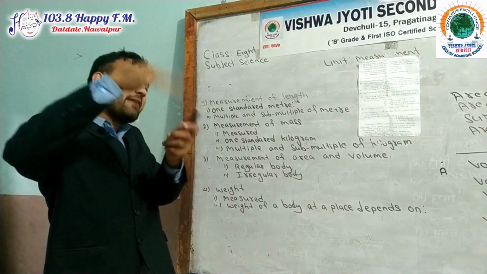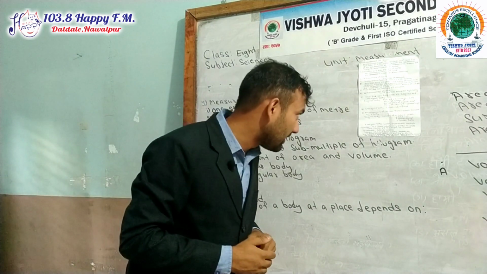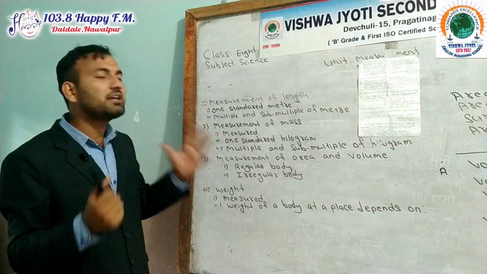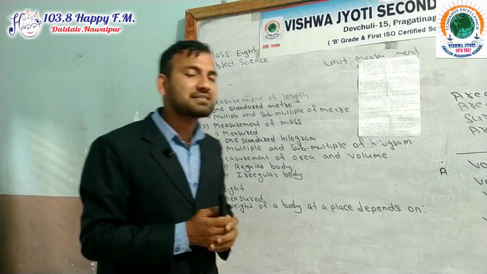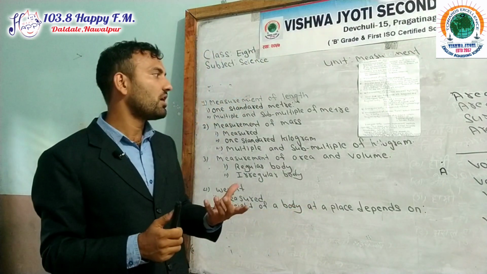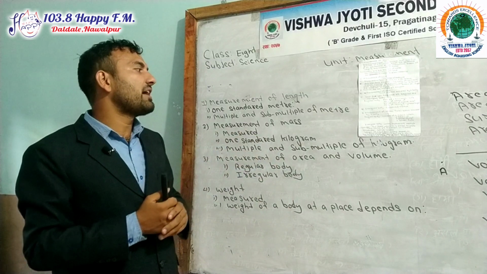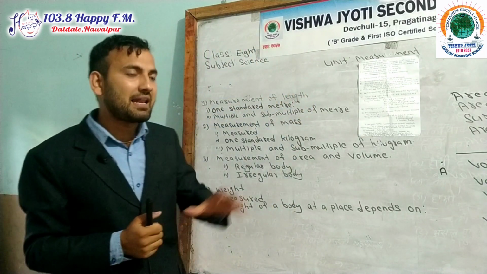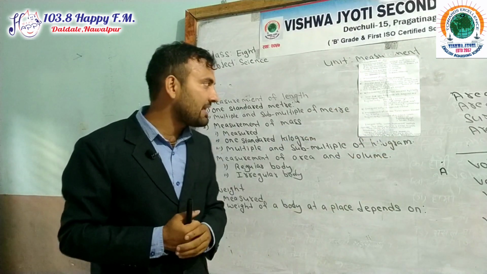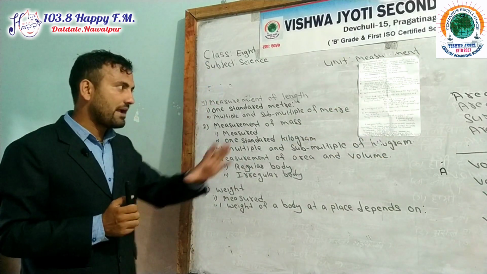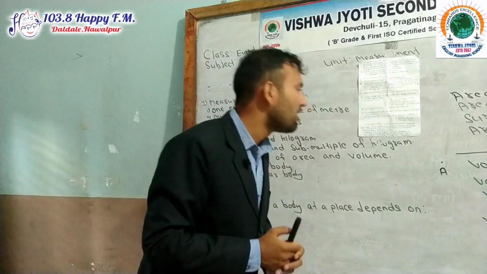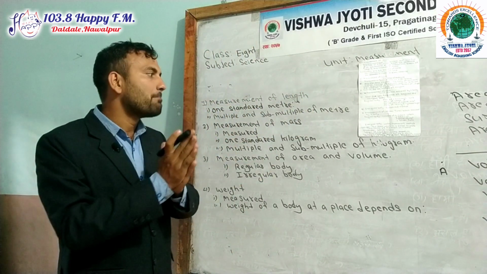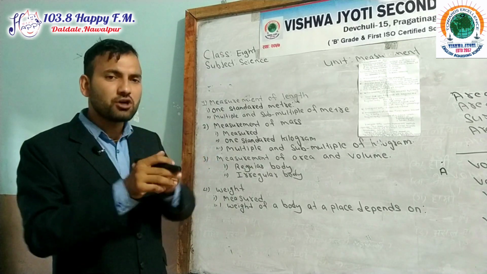Weight value is variable, because weight depends upon mass and acceleration due to gravity. It is measured by spring balance. Weight depends upon two factors: number one, mass of the body, and number two, acceleration due to gravity.